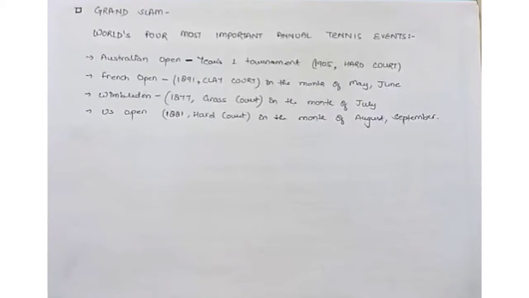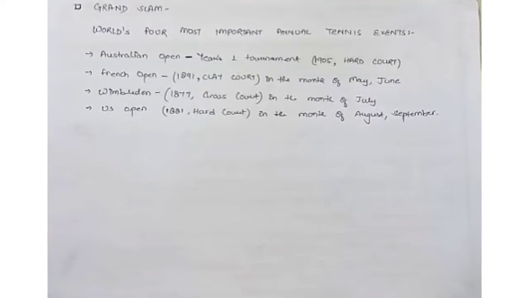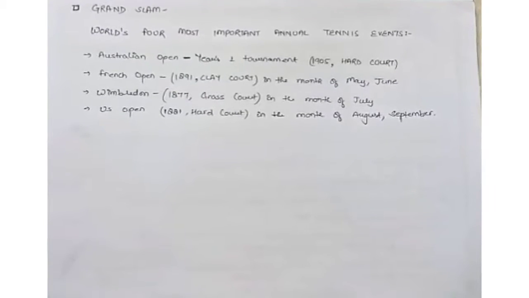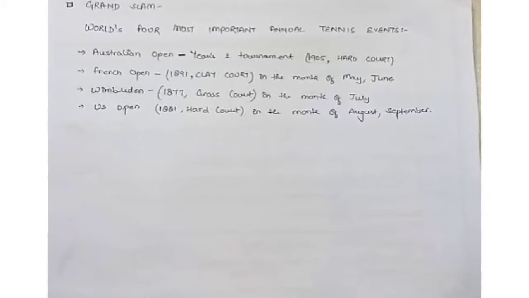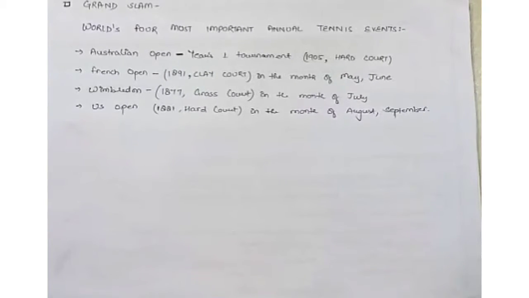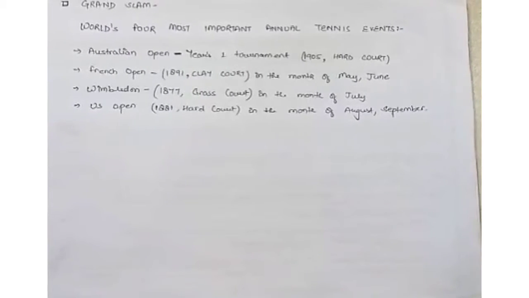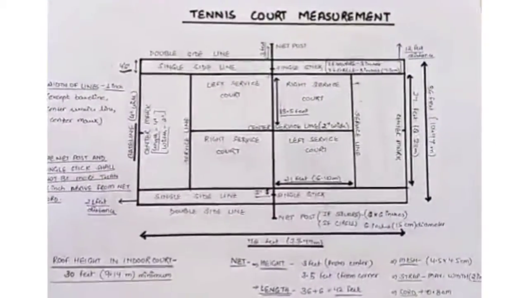French Open. It was started in 1891 on clay court. It is usually played in the months of May and June. Wimbledon. It started in 1877 on grass court. It is usually played in the month of July. US Open, 1881, hard court. It is played in the months of August and September.